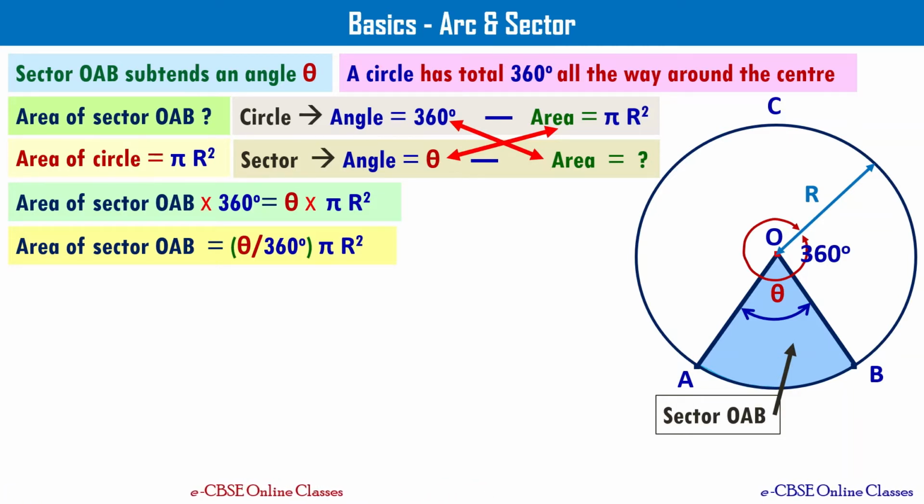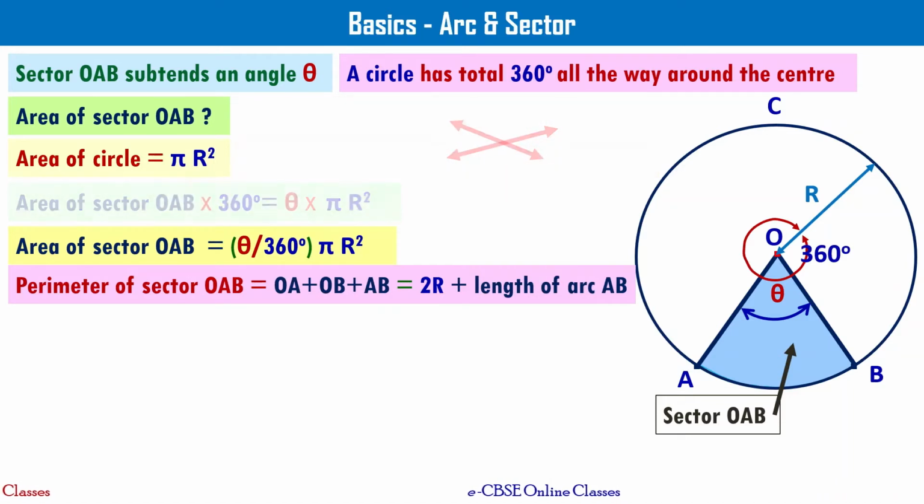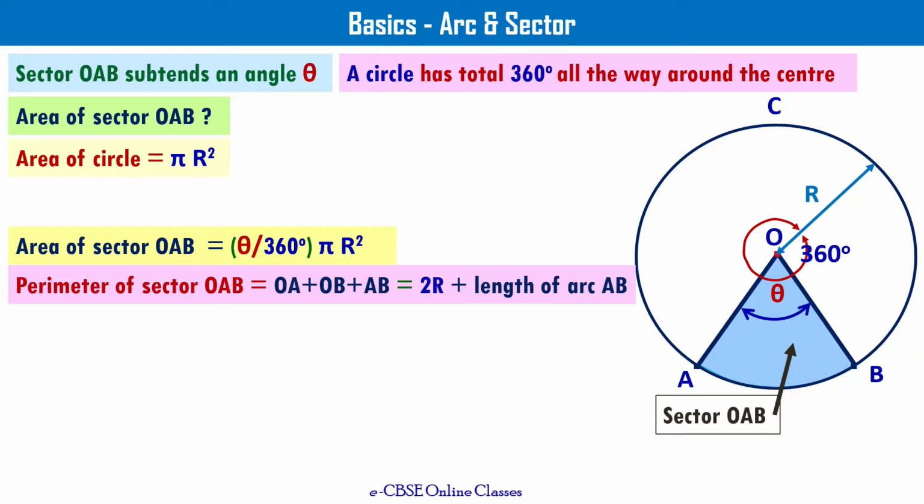You will make use of this in solving some of the problems we see later. As you see here, perimeter of sector can be written as OA, that is equal to radius of the circle, plus OB, that is also equal to radius of the circle, plus AB. AB is the arc, right? That's why perimeter of the sector is going to be 2 times radius of the circle plus length of the arc AB. How do I get length of the arc AB?